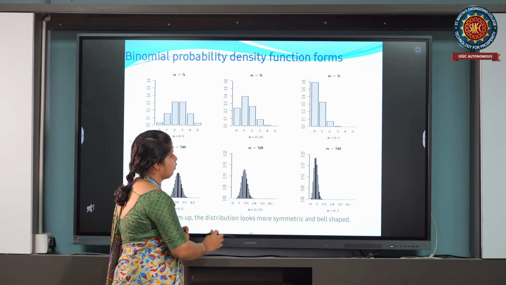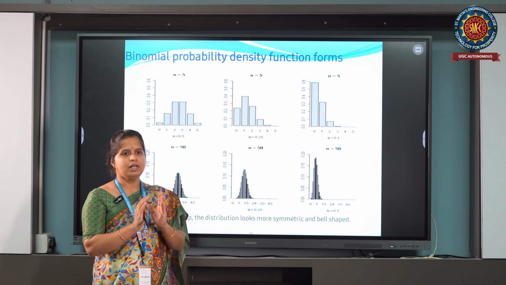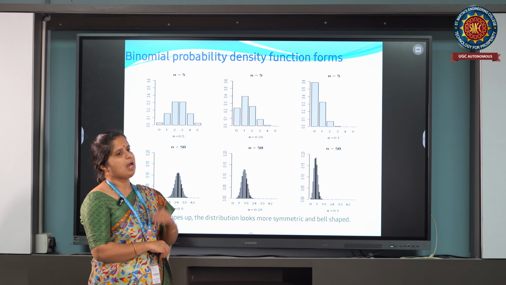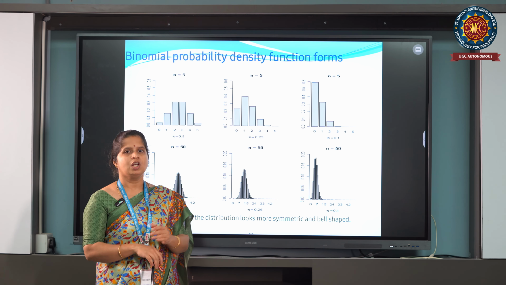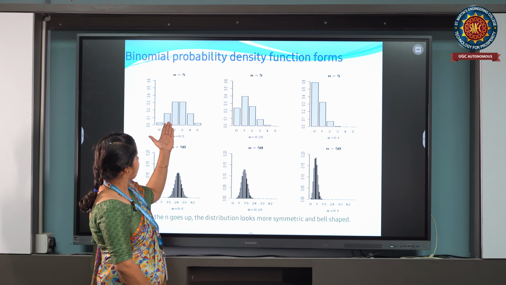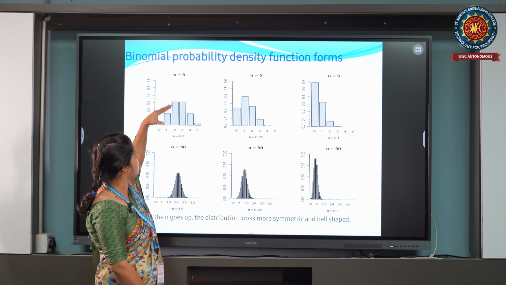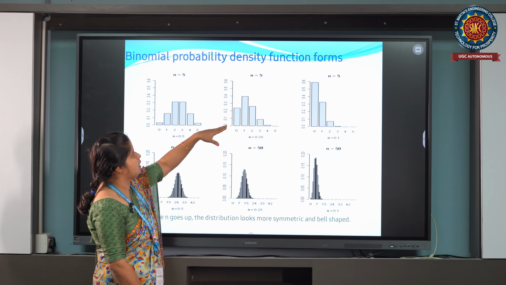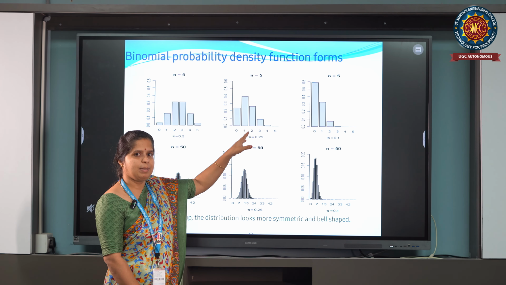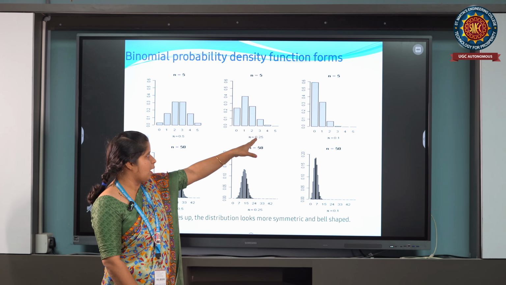In this pictorial diagram, we can see how the binomial distribution tends to a normal distribution. Suppose I have the binomial distribution with a small number of trials, then this is the representation with rectangular bars which give each probability. Suppose n is 5, for different values of p, I get different shapes of the rectangular bars.